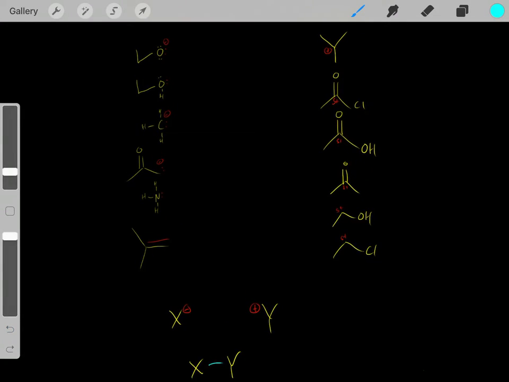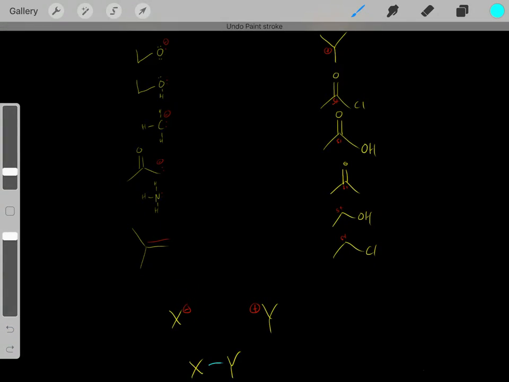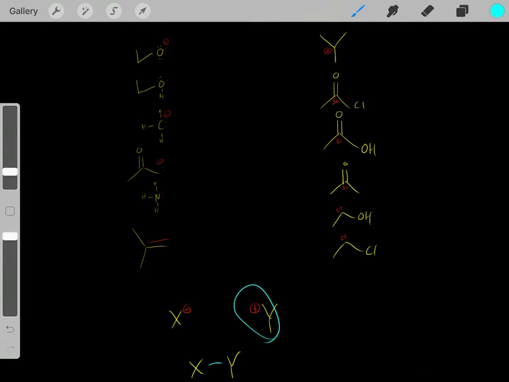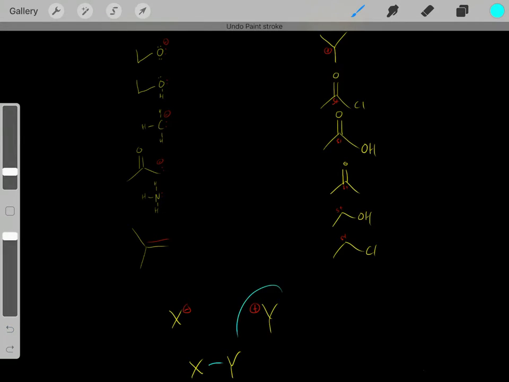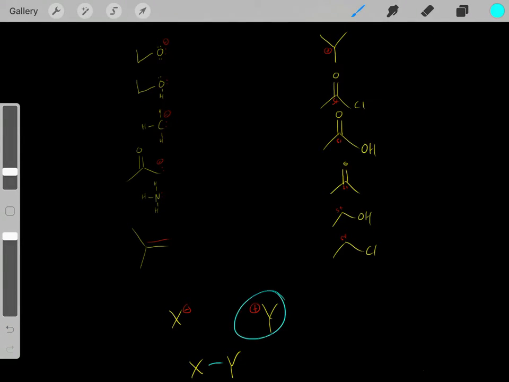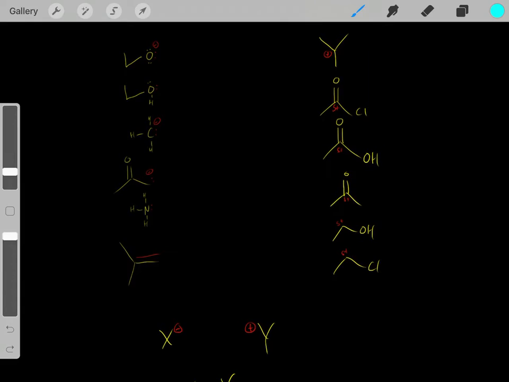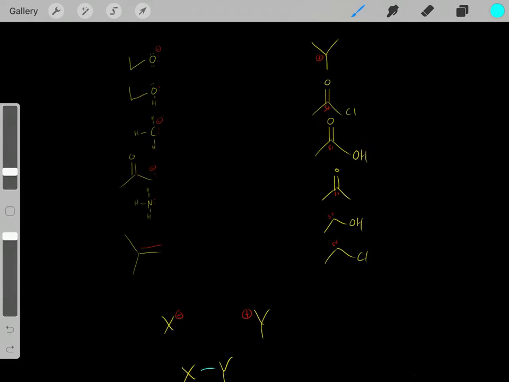And that's 99% of the time why reactions occur in organic chemistry. There's one compound with excess negative charge dense regions and one compound with excess positive charge dense regions. In organic chemistry, the terminology we use for these negatively charged regions is nucleophiles. And the terminology we use for these positive atoms with these positive charge regions is electrophiles. And 99% of the time, that's why reactions occur in organic chemistry.